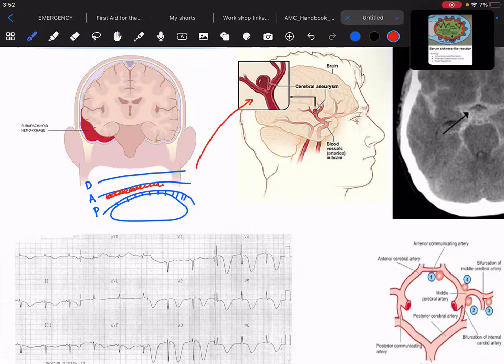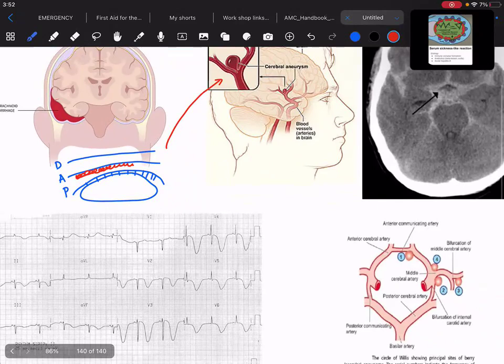If there is a patient who is having persistent headache, the patient can have an impending berry aneurysm, which is just about to rupture. You always suspect in those cases where there is persistent headache, a thunderclap headache.